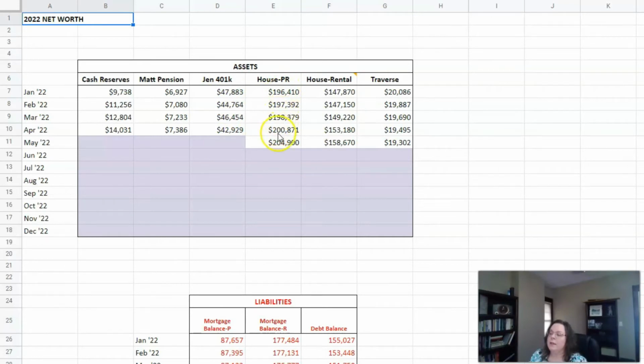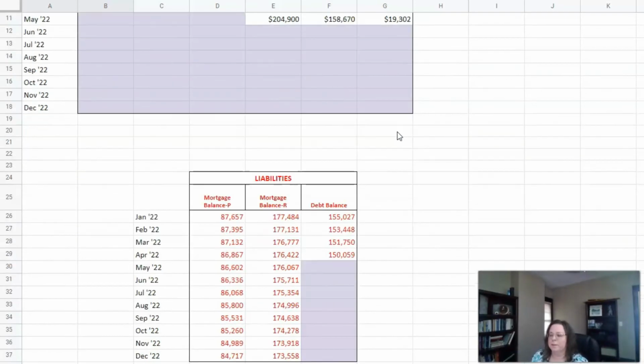And then this is the value of our primary residence. And this is the value of our other house that we're renting. Again, I used 90% of the Zestimate, because this was actually $170,000 or something like that, and I just don't feel like that house is worth $170,000. So I just adjusted it a little bit. And the value of the Traverse continues to go down a little bit, but we owe way less than it's worth right now, so that's good. For a long time, we were flipped on it.